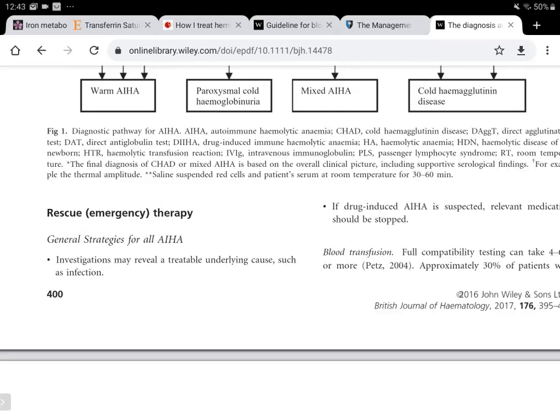So in CHAD, they could be anti-small i, anti-big I even, and anti-B, MN, or anything, and even anti-Pr specificity may be seen. So we need to be specific not only about the specificity, but also the clonality and the subtype of the antibody involved. Now the rescue emergency therapy, if we go into the treatment part of it, then there is first of all the emergency treatment and then the non-emergency management.